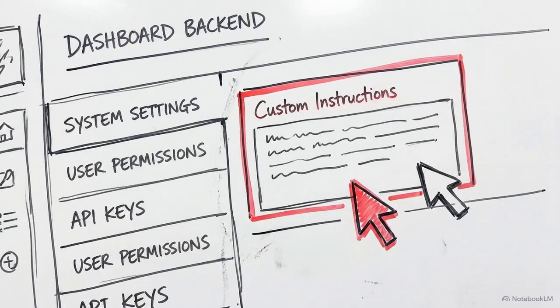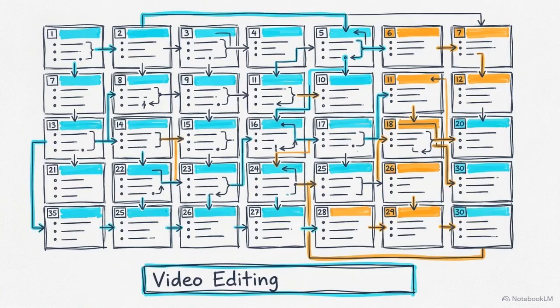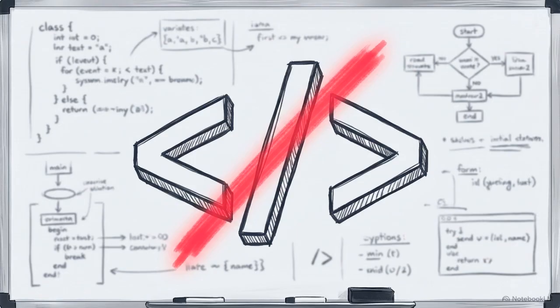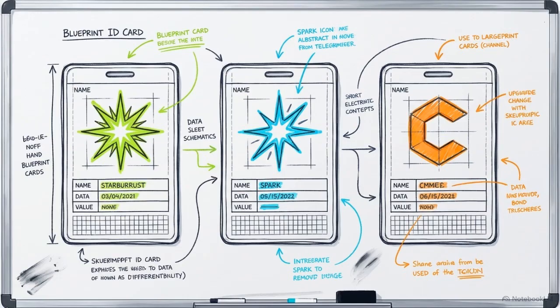This interface shows the end state. By setting up the architecture in advance, you can type a single subject, like video editing, and instantly generate a rigorous, perfectly structured 30-day study curriculum. Building the system requires zero coding experience. You only need an active account on ChatGPT Plus, Google Gemini, or Claude.